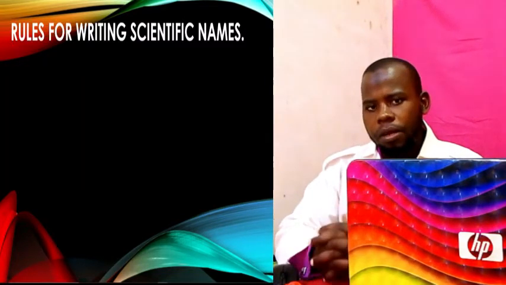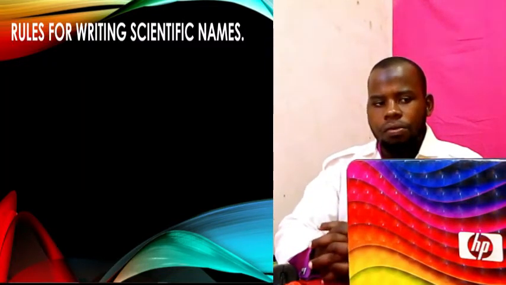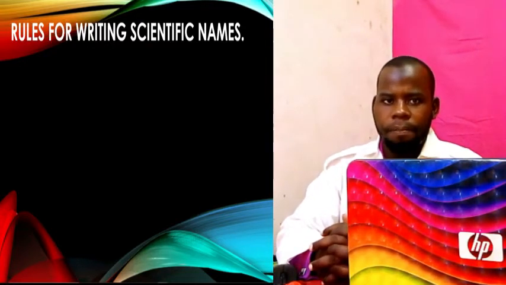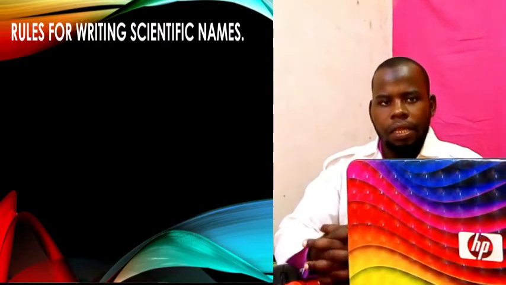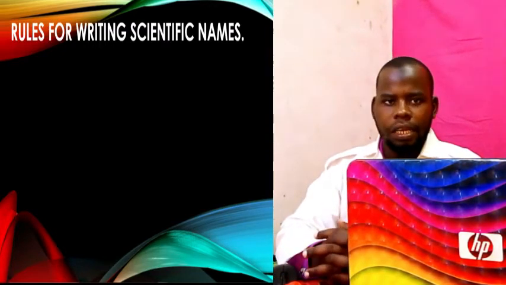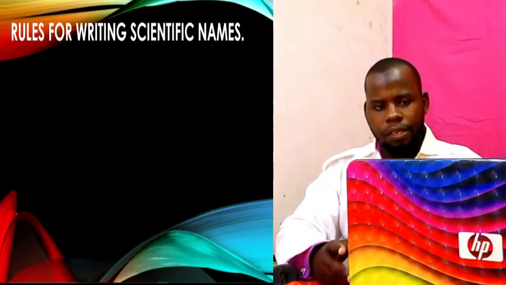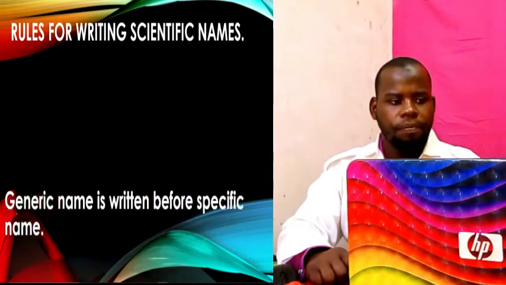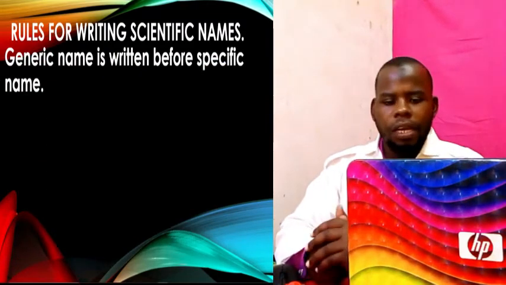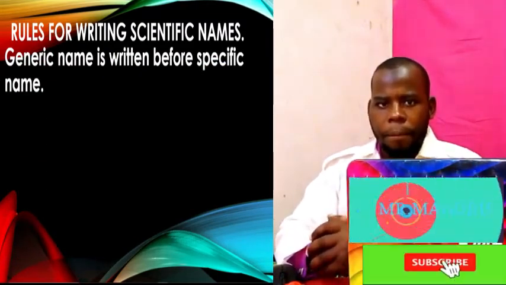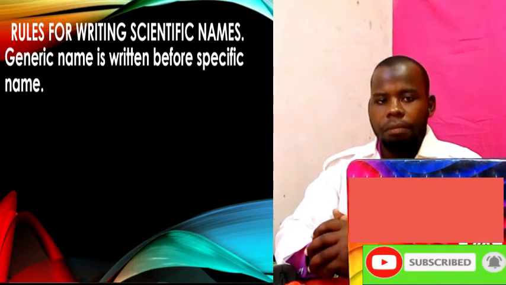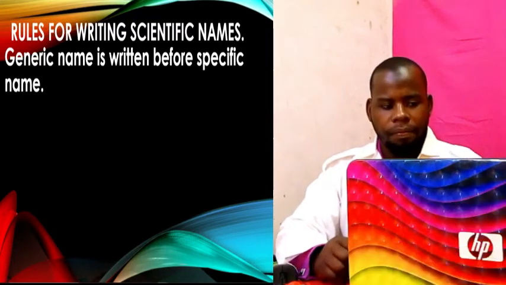Through binomial nomenclature, there are rules, the principles or rules of writing scientific names. How are the names written? Let's be together through this lesson. You will understand everything. Rule 1: the generic name is written before the specific name.